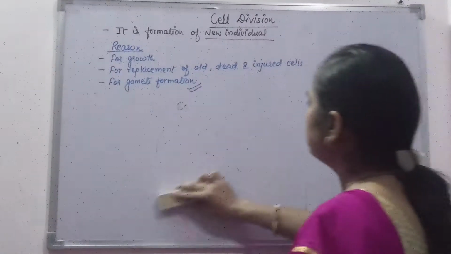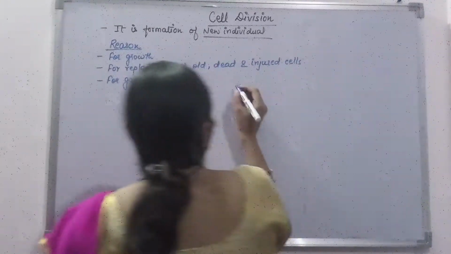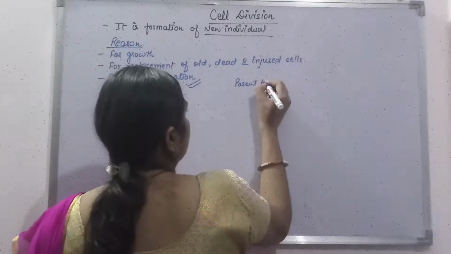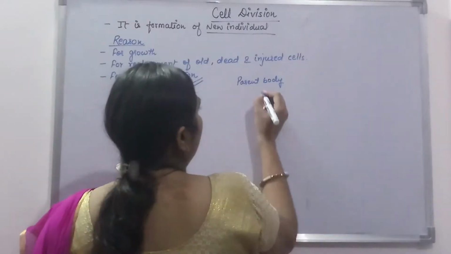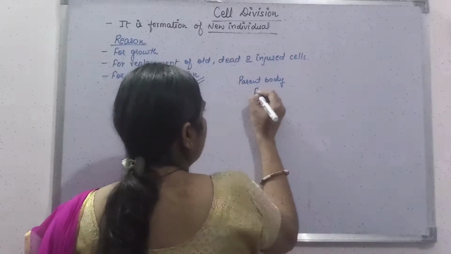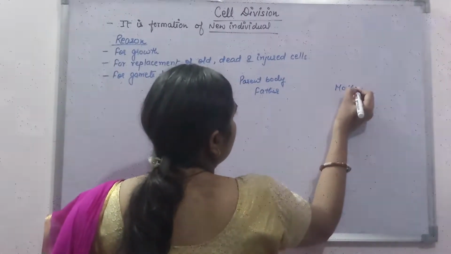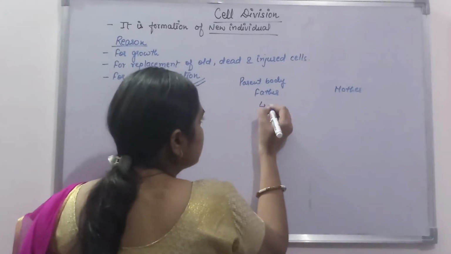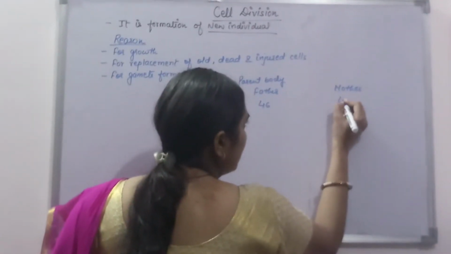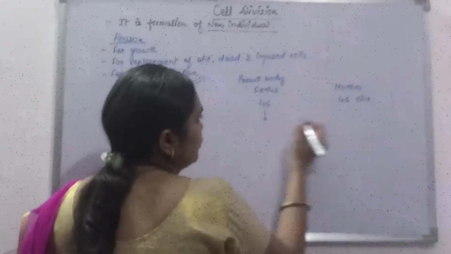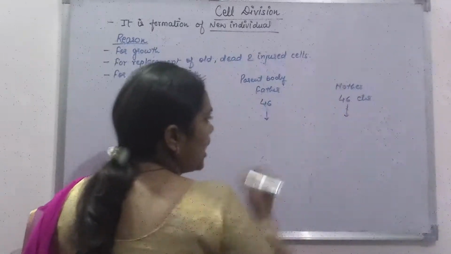Student, see what happens during gamete formation. Suppose this is the parent body, that means this is the father and this is the mother. Mother has 46 chromosomes, father has 46 chromosomes. When they reproduce, how do they reproduce?